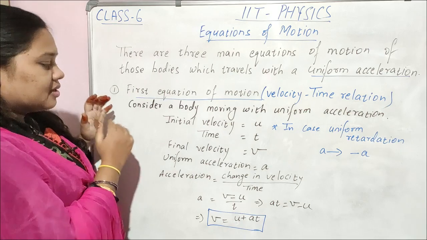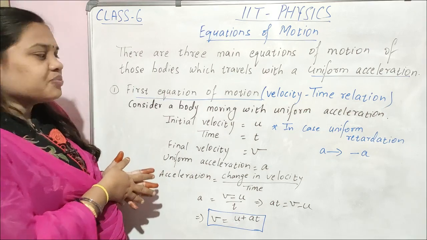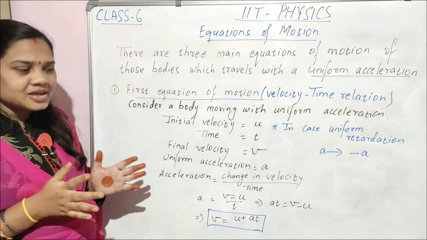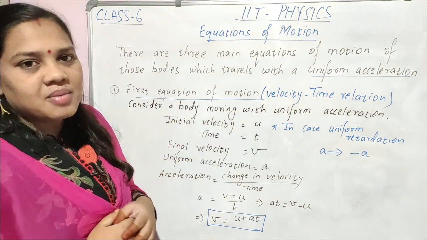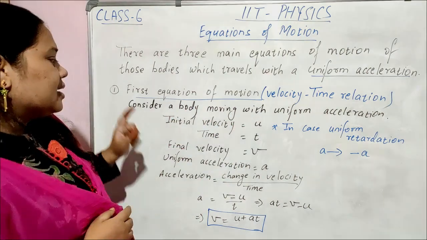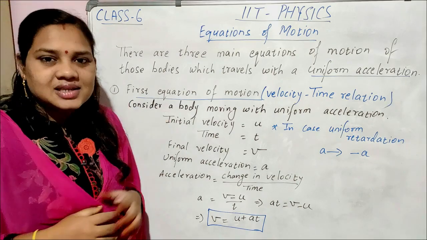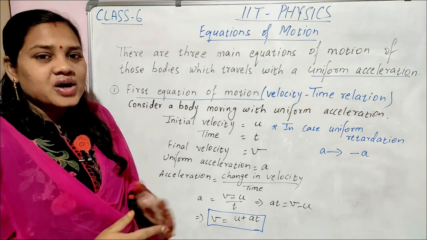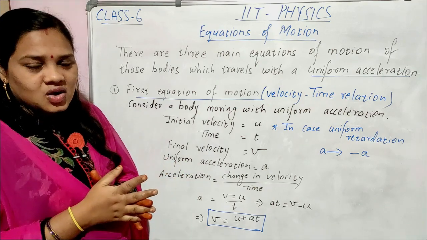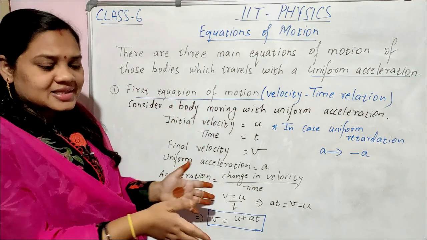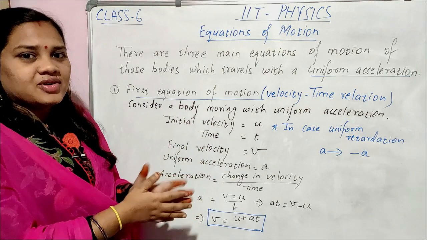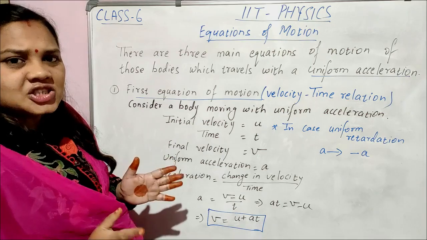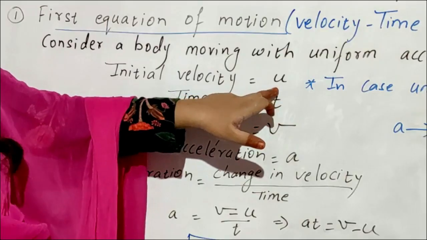So let's derive the equation. Consider a body which is moving with uniform acceleration. Its initial velocity, meaning the starting velocity when the body starts moving, or for an instant of time. What is the initial velocity? Starting velocity. We will mostly take the initial velocity as small u.